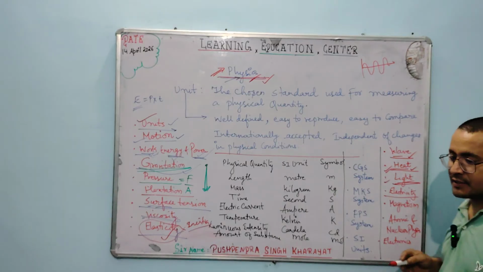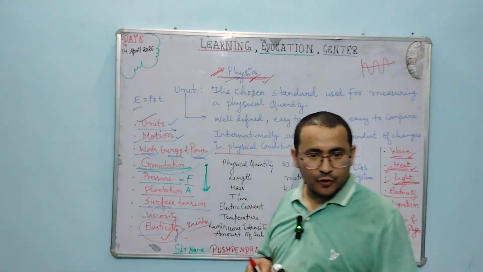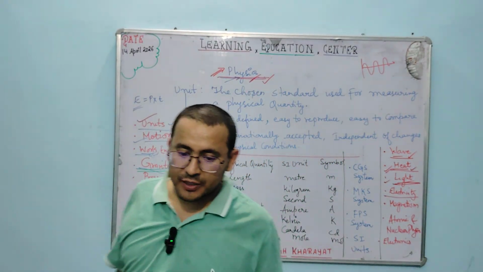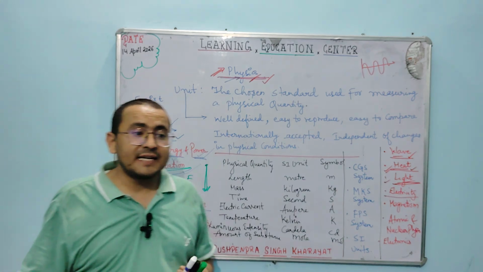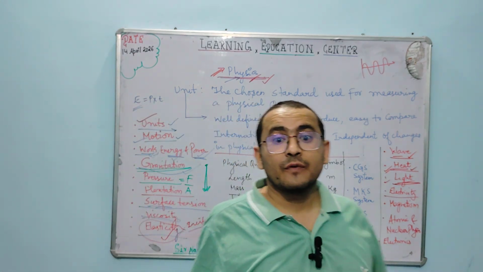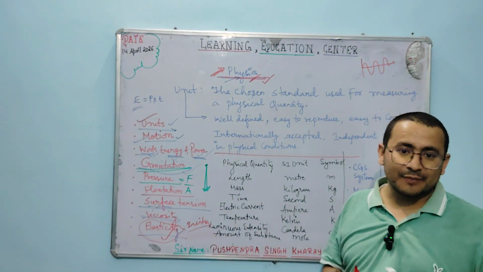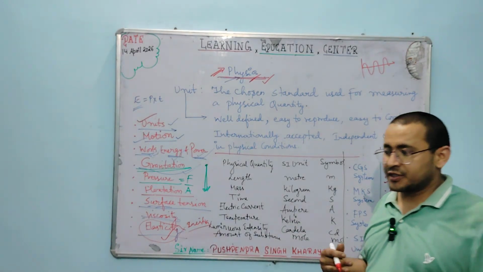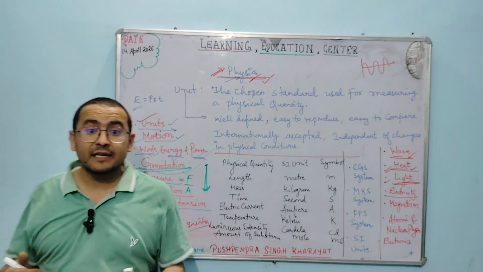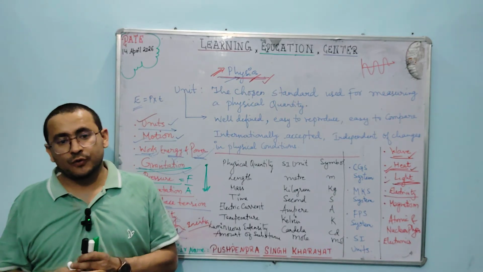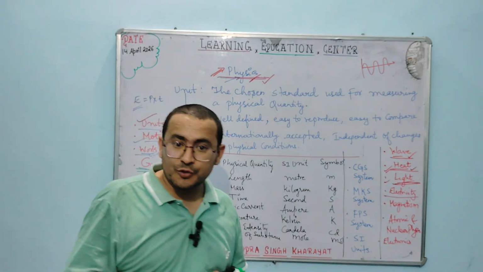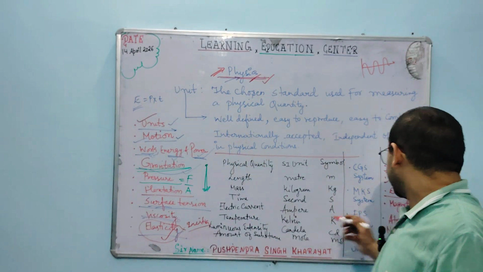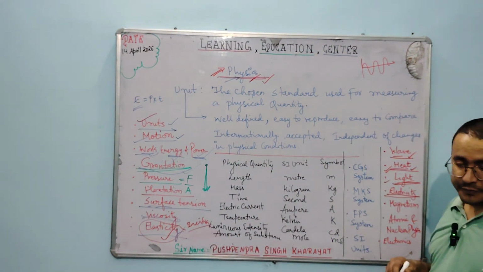Now what is electricity? How does electricity flow? What is current I? Current is nothing but the rate of change of charge, of electrons, with respect to time. If electrons flow from one position to another, then current flows.